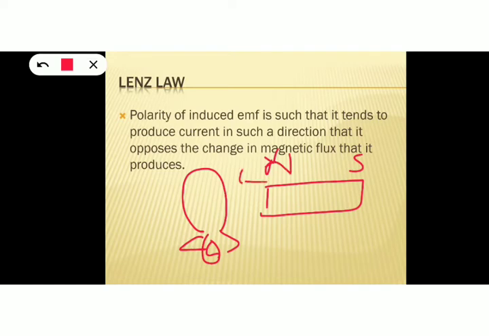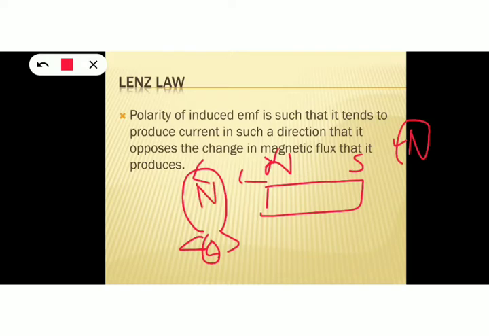Okay, so what happens? Current flows in which direction? Anti-clockwise direction, because north polarity refers to anti-clockwise direction of current. So, current flows through the coil in anti-clockwise direction. And again, when current flows in the anti-clockwise direction, which polarity comes here? North polarity.